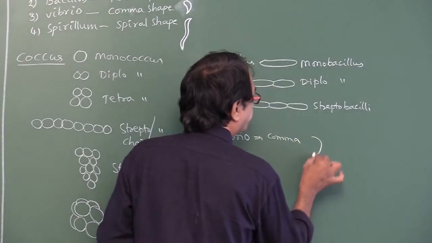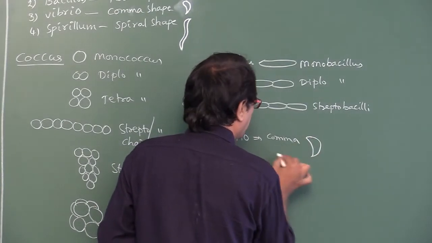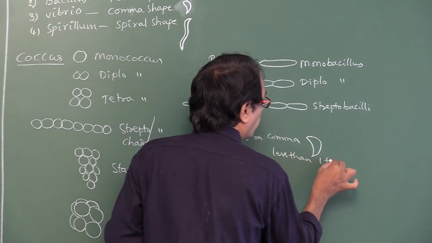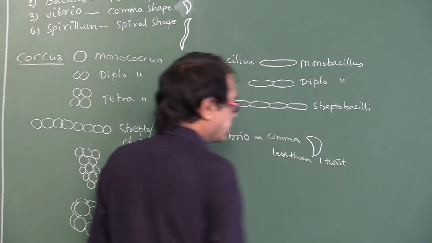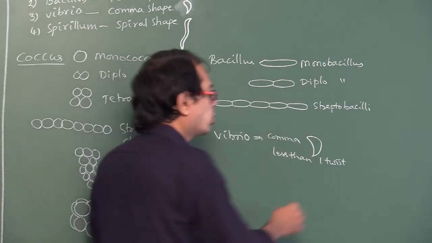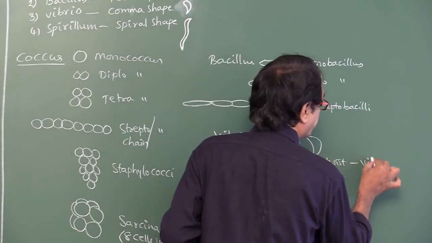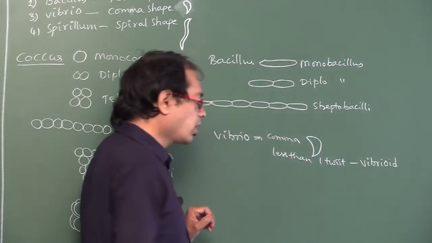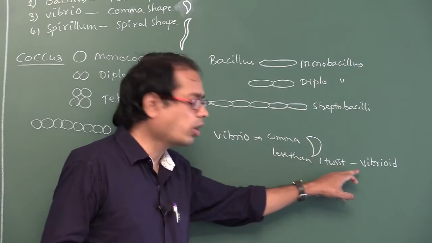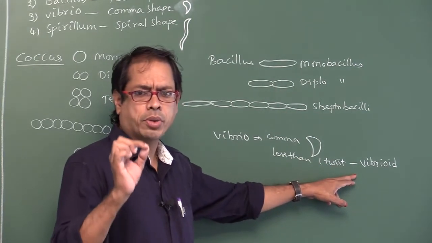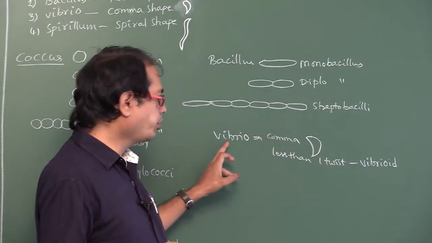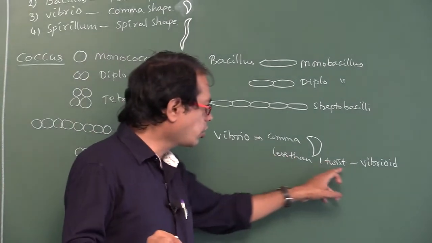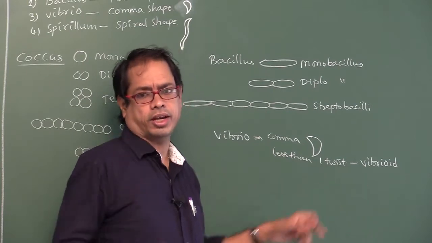Less than 1 twist is so called vibrioid. So, comma-shaped bacterium called Vibrio. Less than 1 twist, it is so called vibrioid.